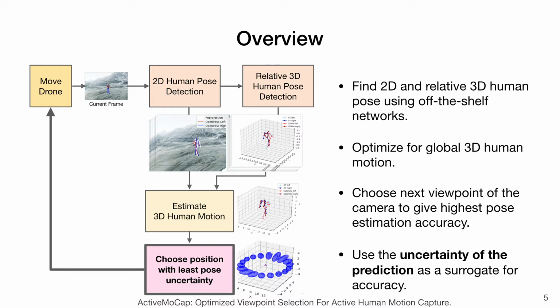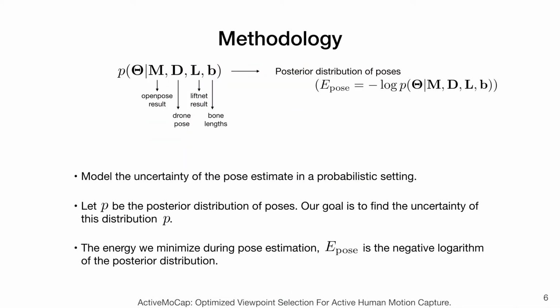The next view of the camera is chosen so that we maximize a utility function designed to predict pose estimation accuracy. However, we cannot define the utility function in terms of pose estimation accuracy because doing so would require knowing the true person and camera position, leading to a chicken and egg problem. Instead, we use the uncertainty of the prediction as a surrogate for accuracy.